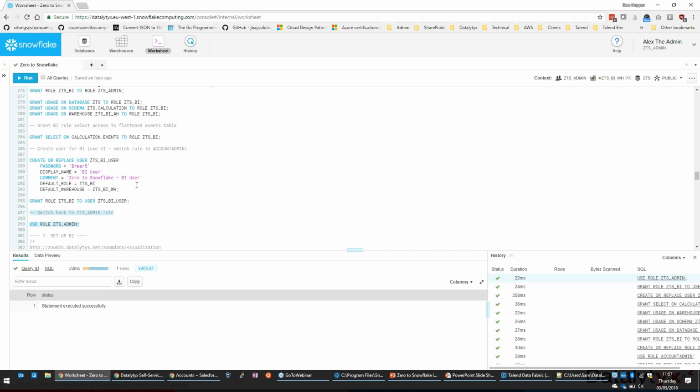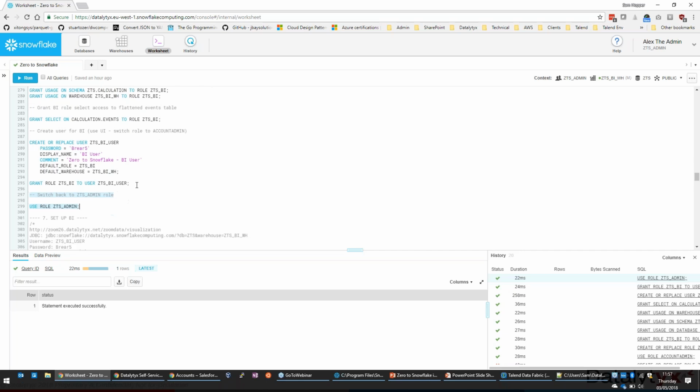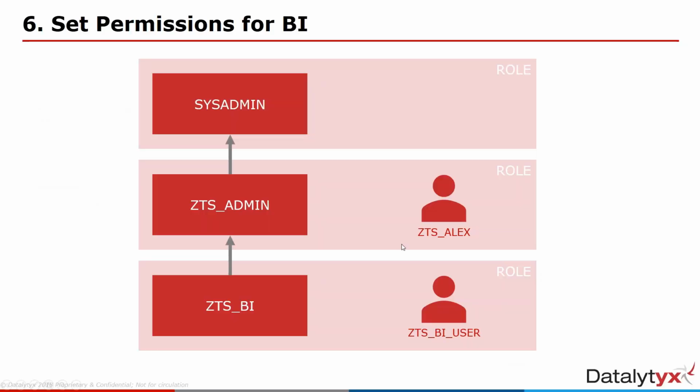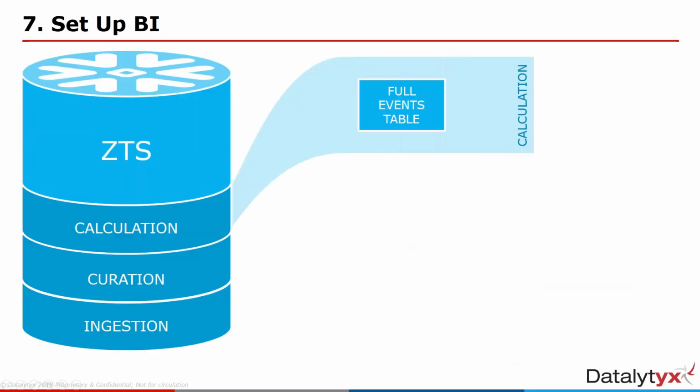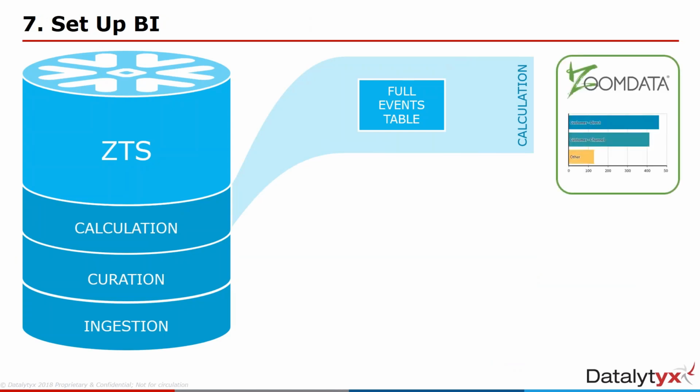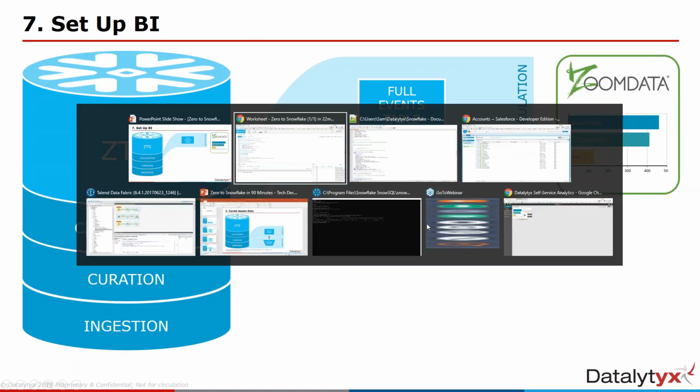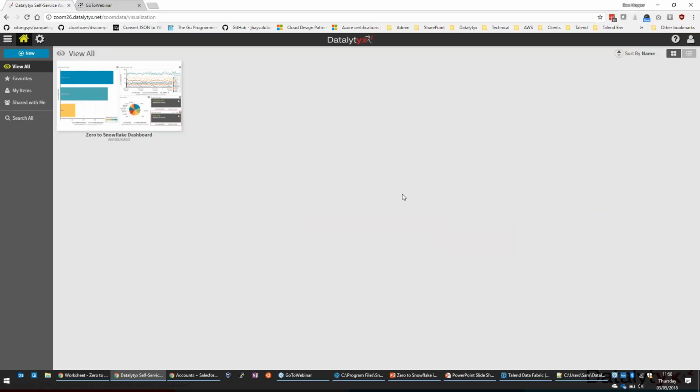Okay, so we've set up our BI user and our BI role. So what I can do now is just show how this is going to work. Setting up BI, we've got our table populated with data. We've got Zoom Data set up, so I'll switch over to that in a second, and we'll look at how we can view that data. I don't know if you're familiar with Zoom Data. Zoom Data is a BI platform. It's web-based, and it's particularly good for time series data and for real-time data and real-time analytics.